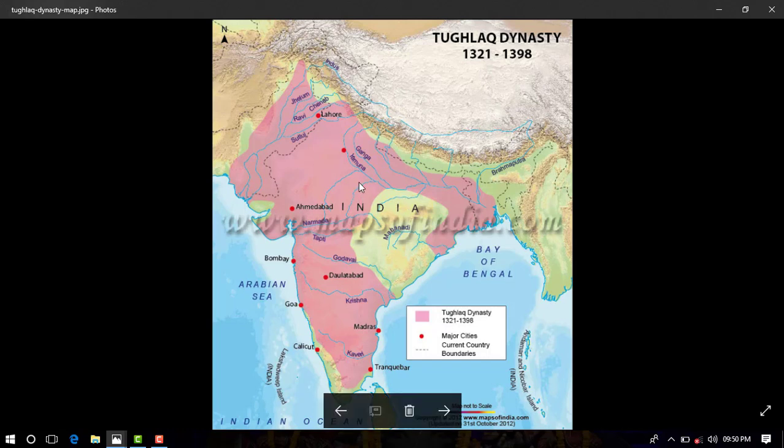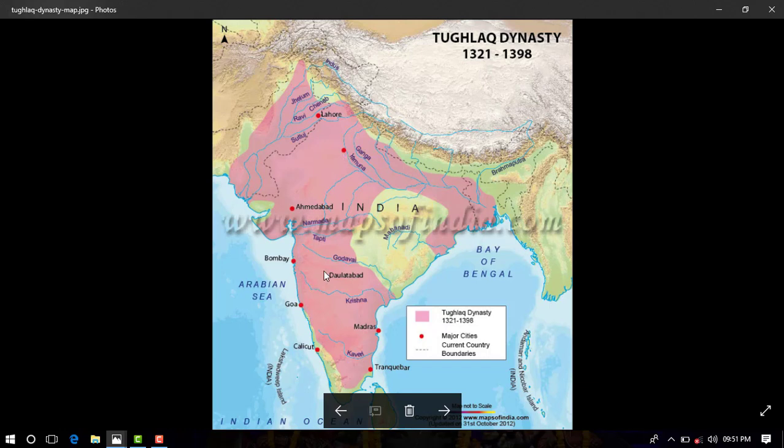Number 1, first of all, he shifted the capital of Hindustan from Delhi to Daulatabad. You can see this is Delhi and this is Daulatabad. The distance between Delhi and Daulatabad is approximately 1500 kilometers. Why so? Because I hope you know that Delhi was in great fear of Mongol attacks. So Muhammad bin Tughlaq decided to transfer the capital from Delhi to Daulatabad.